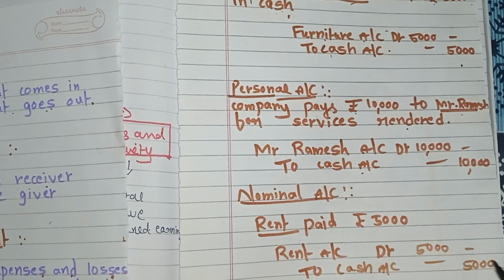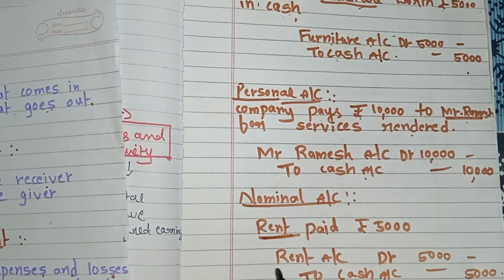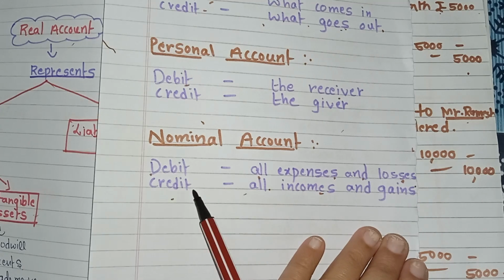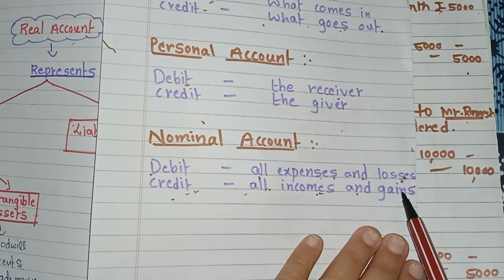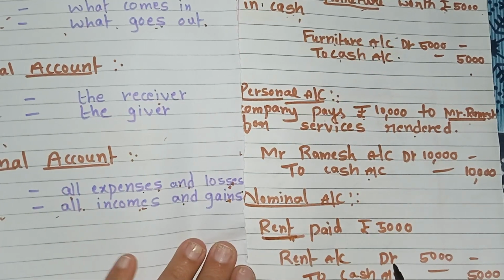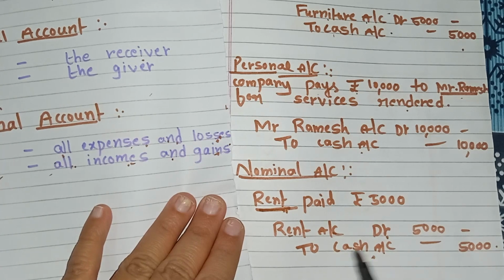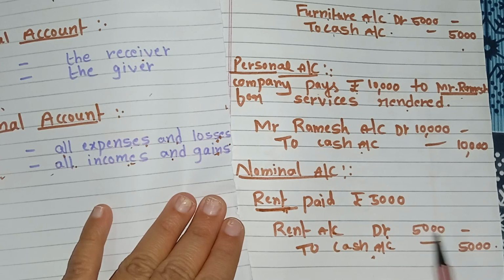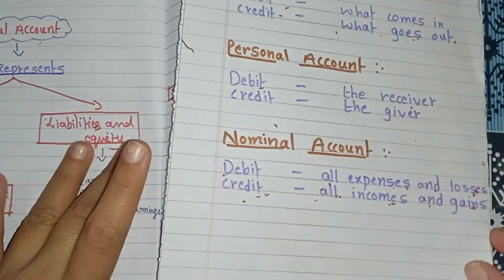So in this transaction also two accounts will come. One is rent, a nominal account because rent is an expense. The rule of nominal account is debit all expenses and losses and credit all incomes and gains. So debit rent account, to cash account. Cash is the real account, so it is credited as cash is going out. So to cash account, that is rupees 5,000. Okay, so this is about nominal account.